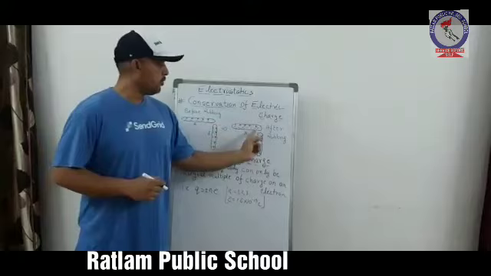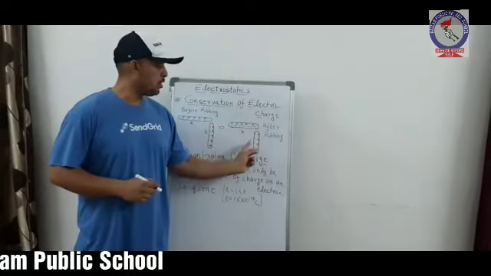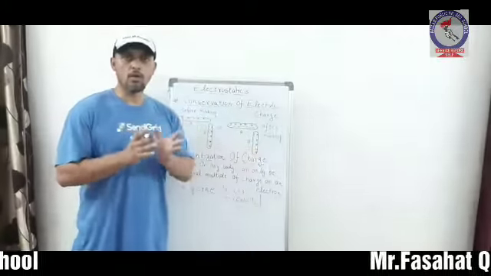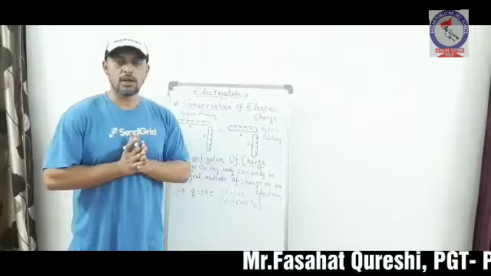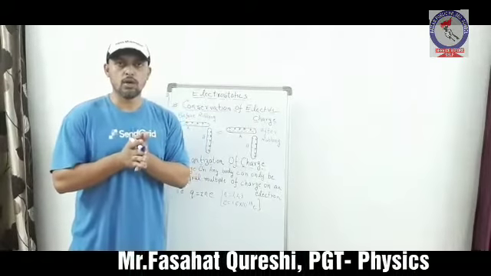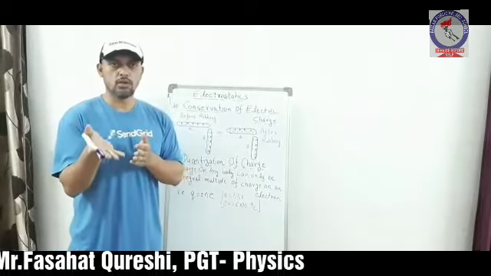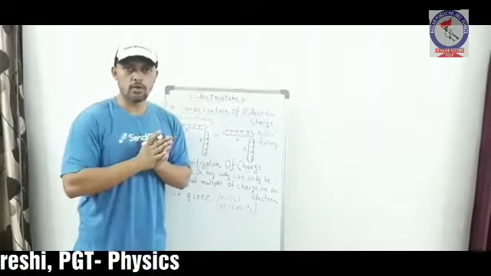Now, we'll rub rod A with rod B. On rubbing, the electron gets transferred from the body of lower work function to the body of higher work function.